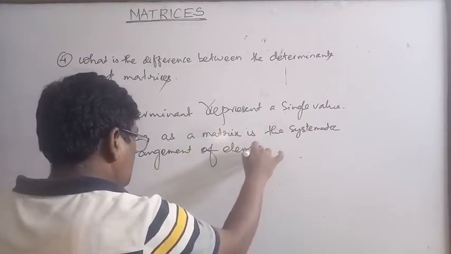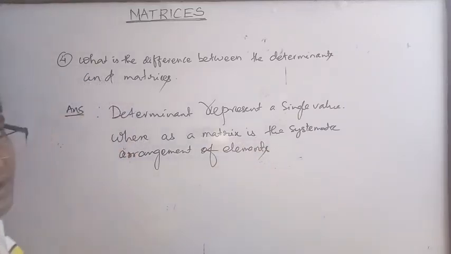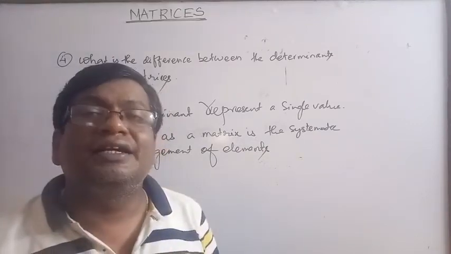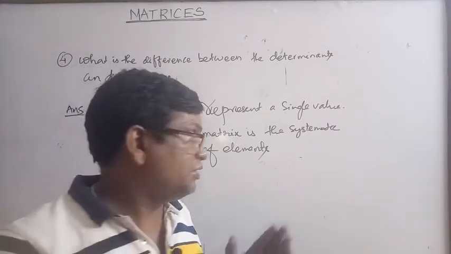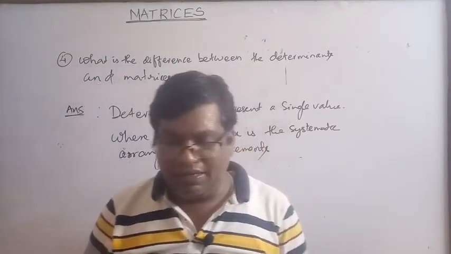So a matrix represents only an arrangement, whereas a determinant represents a single value. This is the main difference between determinant and matrices.